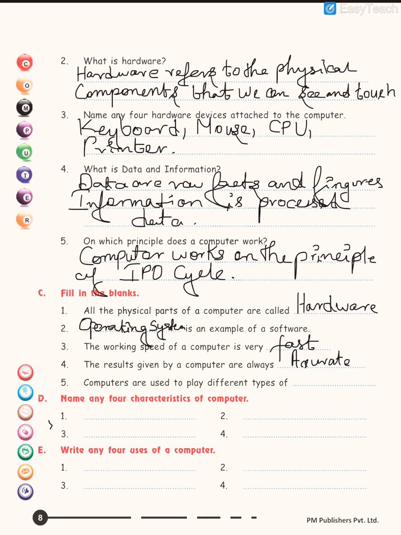Computer used to play different types of songs. So number D and E will be your homework. That you have to do in your computer copy, children.